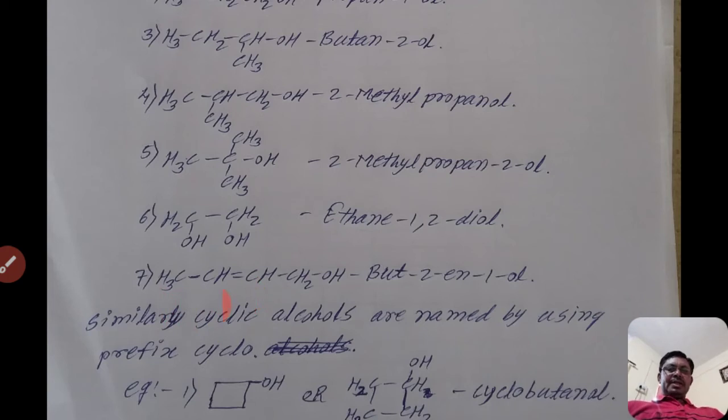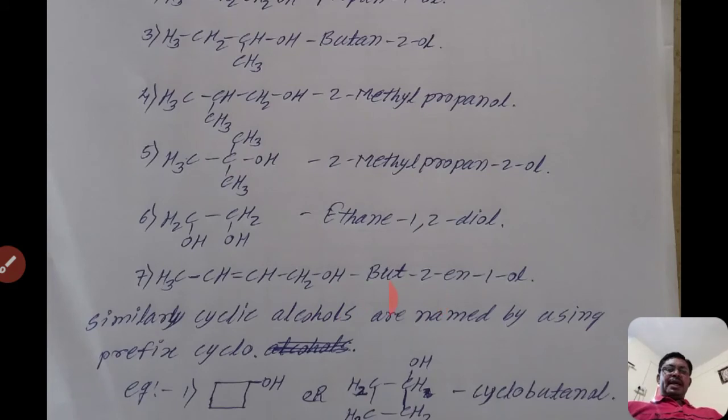If it is an unsaturated compound or the parent chain is an alkene, then see here, CH3CH=CHCH2OH. The parent chain contains 4 carbon atoms, so it is but. It has only one hydroxyl group, so remove the E at the end of the parent chain.